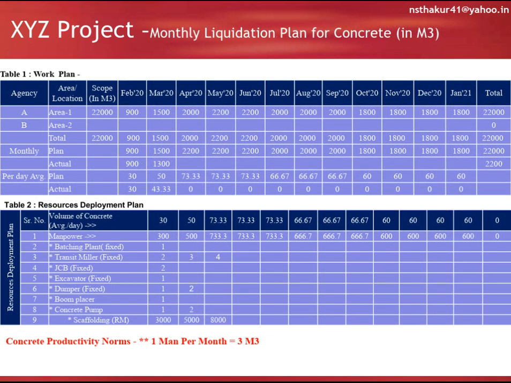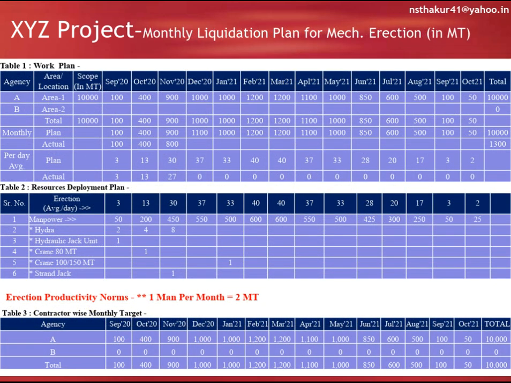Monthly liquidation plan for concreting work. Total scope of work is 22,000 cubic meter. It is distributed month wise, area wise, agency wise. Monthly plan and actual, per day plan and actual, and table 2 resource deployment plan, and on the bottom side in red, productivity norms. One man can do 3 cubic meter concrete in a month.